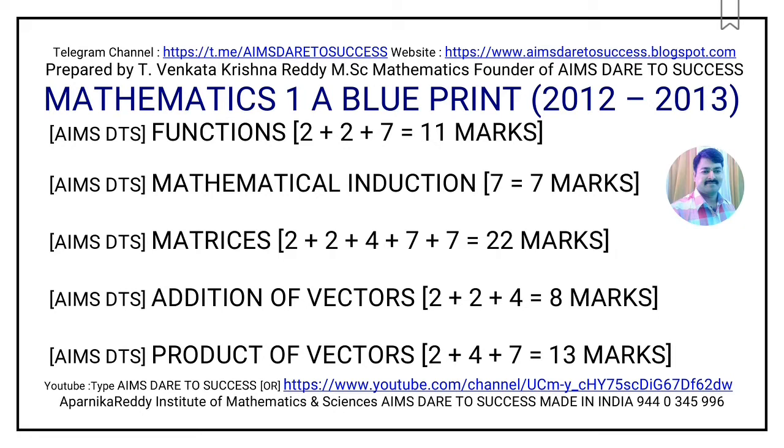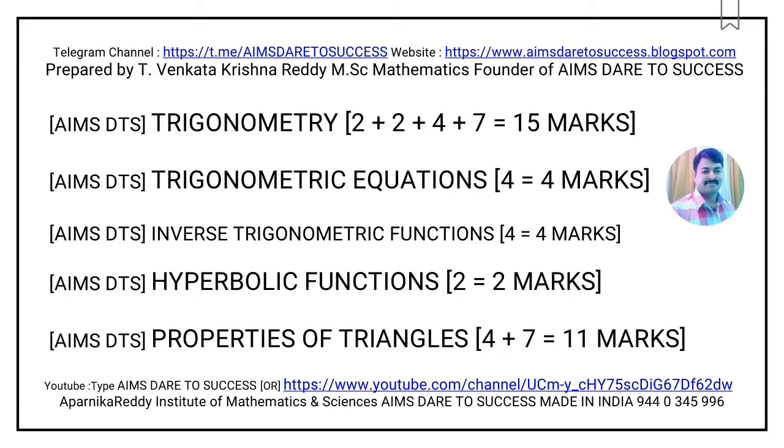Now I am moving to trigonometry. The trigonometry chapter has two very short answer questions, one short answer question and one long answer question. All together 2 plus 2 4, 4 plus 4 8, 8 plus 7 15 marks from the trigonometry chapter.